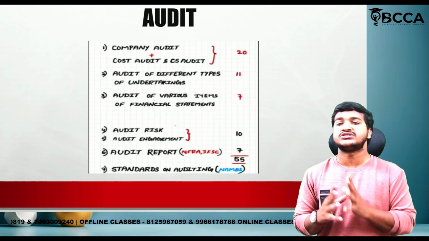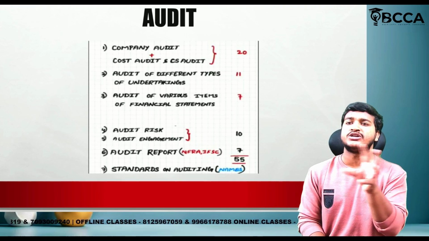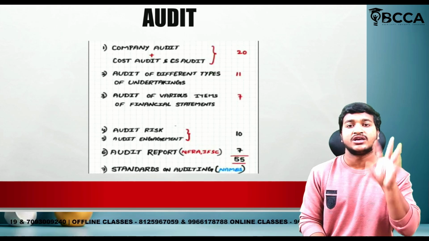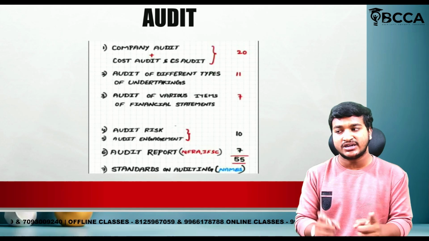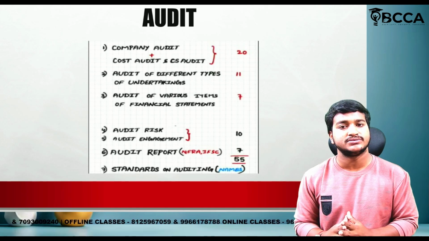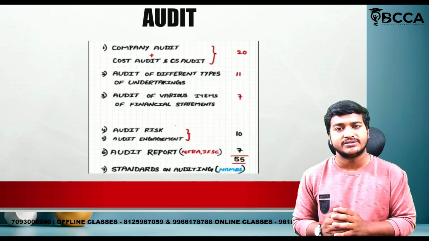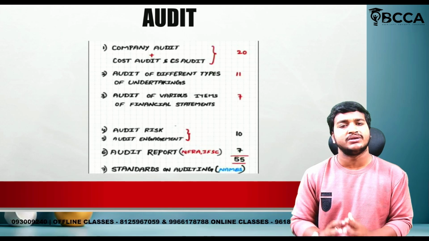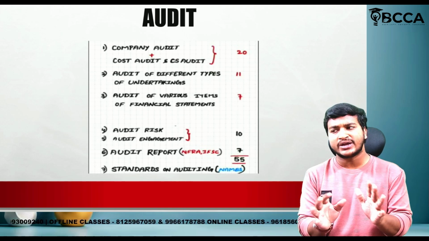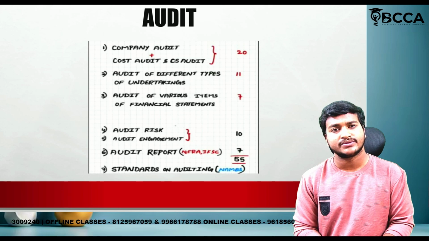In our students also, if you have any doubts in some areas of company audit, cost audit, CS audit, go to the marathon once and make it in 1.5 speed. It will be very comfortable. If you are okay, no need to go to the marathon.